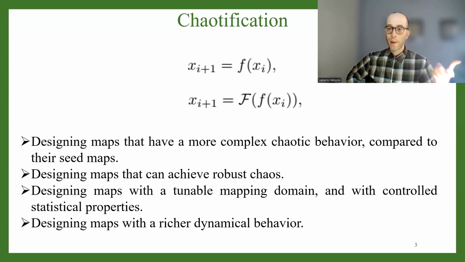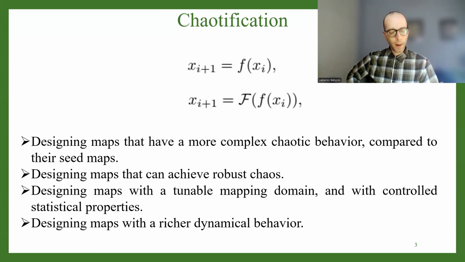So we may want to control this bias. And overall, we may want to achieve other things like having coexisting attractors or hidden attractors. So the general goal of chaotification would be to define a new family of maps that has a richer dynamical behavior compared to the seed maps.